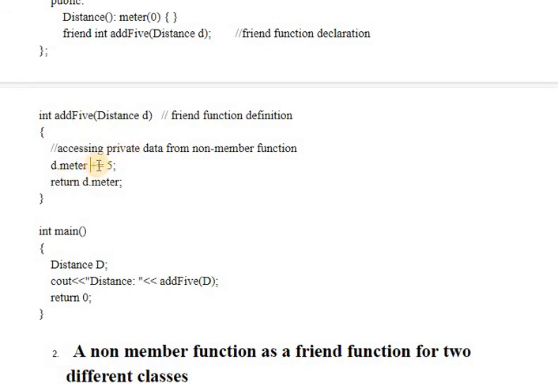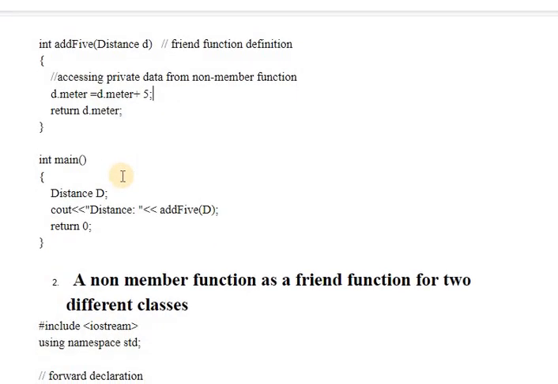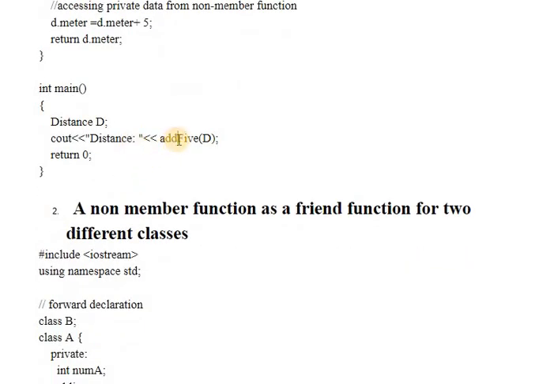This statement you can also write as d.meter = d.meter + 5. I expanded this particular expression, so we are adding 5 to the existing data member of the class. In the main function we have created the object d of Distance. To call the add5 function, which is a friend function, we need not use the object or the dot membership operator. It will be called as a normal function.